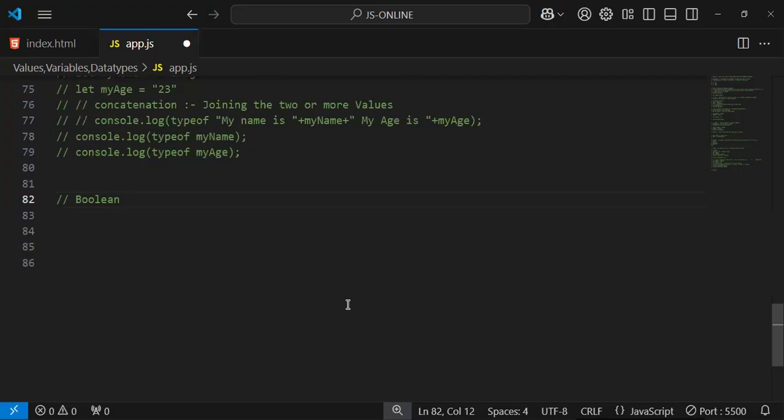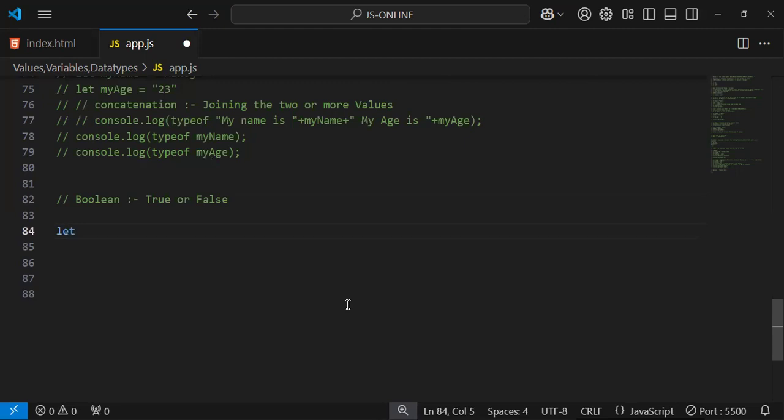Have you heard about what Boolean means? Boolean is nothing but the conditional statements. You can say not conditional, but they are the true or false values. True or false is what's called a Boolean value.